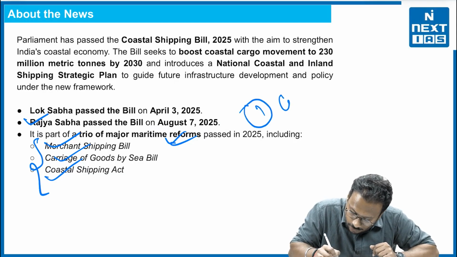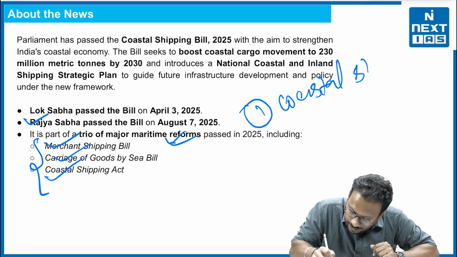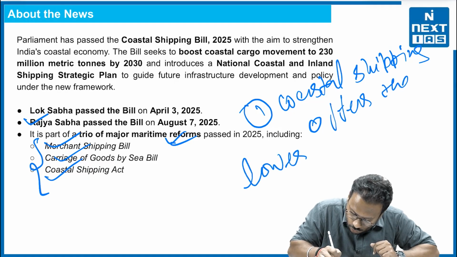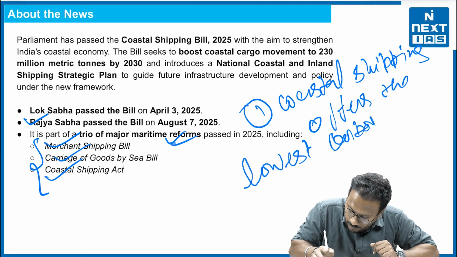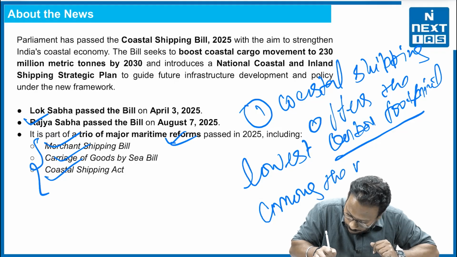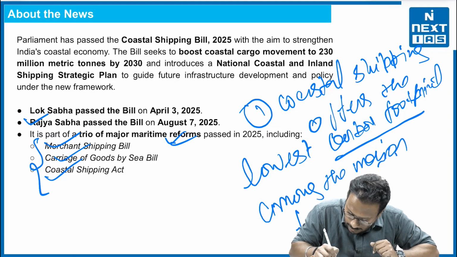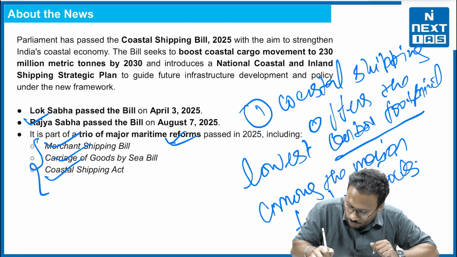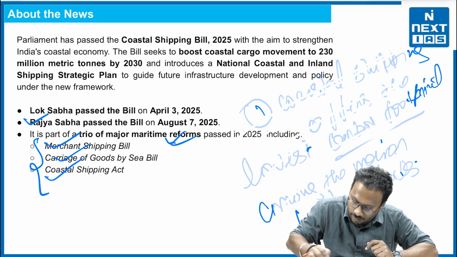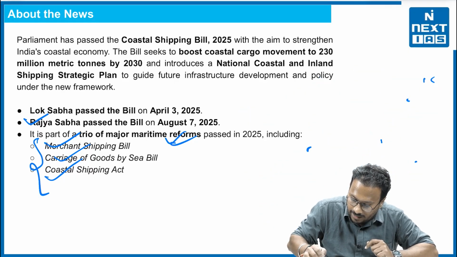The first is that coastal shipping offers the lowest carbon footprint among the major transport modes. So definitely it is going to help the environment, limiting environment degradation. Right? This is the first thing.